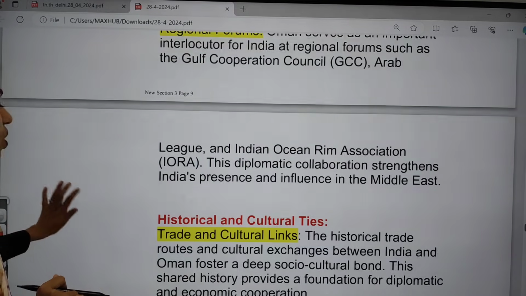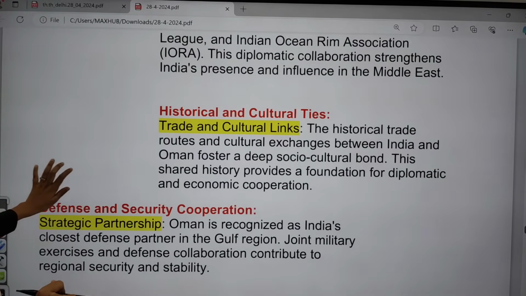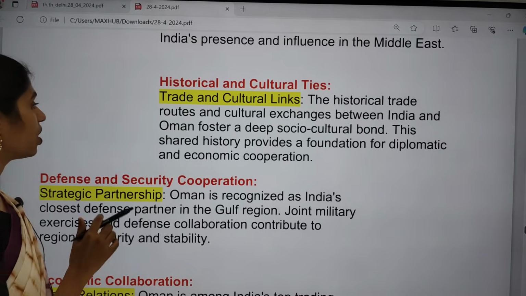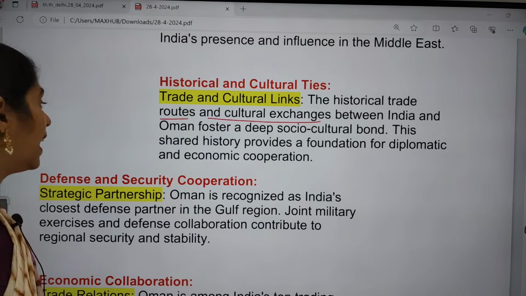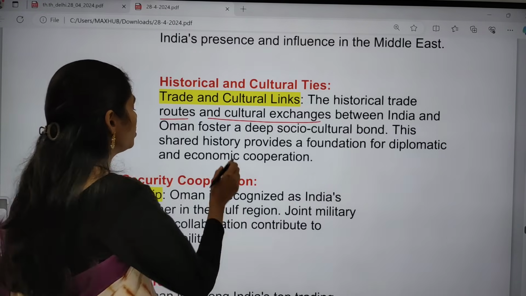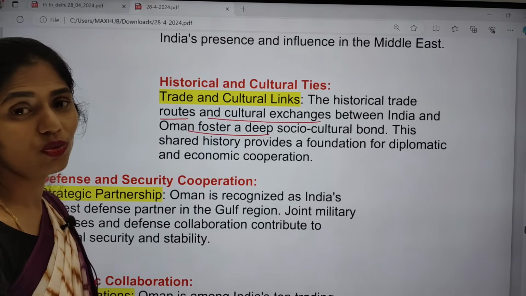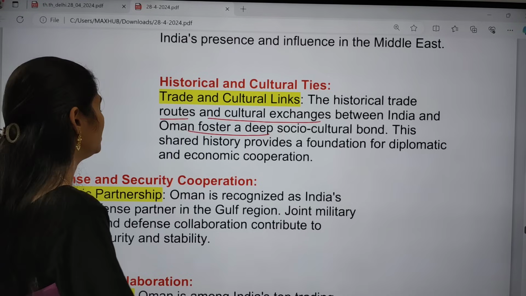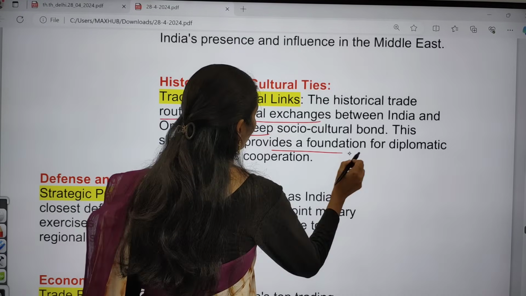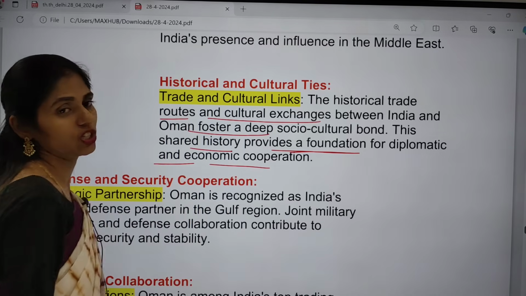And the next one is historical and cultural ties. Here trade and cultural links are also similar. Historical trade routes and cultural exchanges between India and Oman foster a deep socio-cultural bond. So we have a very good socio-cultural bond because of that, and this shared history provides a foundation for diplomatic and economic cooperation.